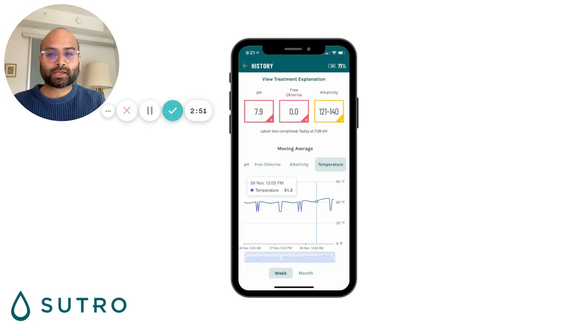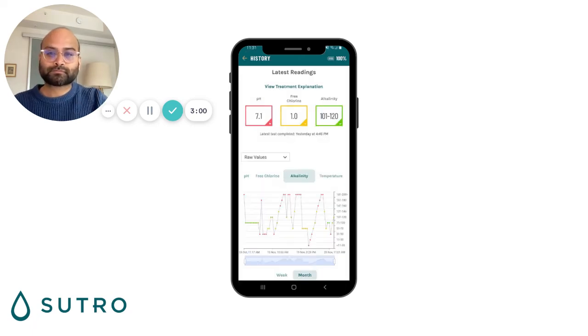The third piece on here that has been one of our most requested features is showing a graph for the temperature. So now you can also see what your temperature information is over time.